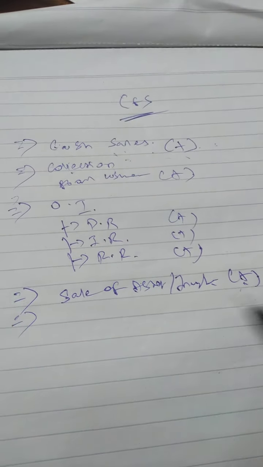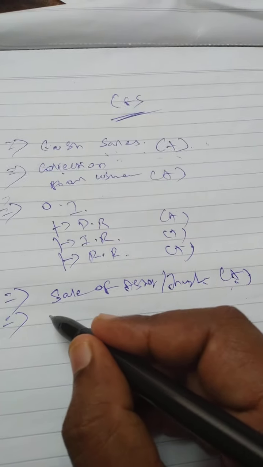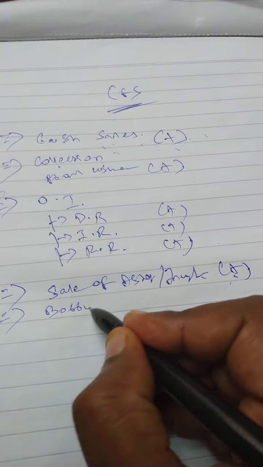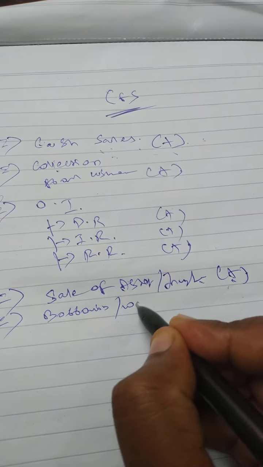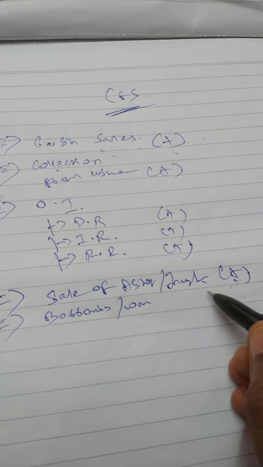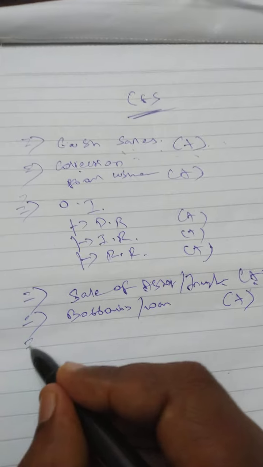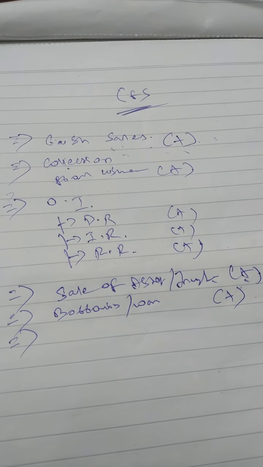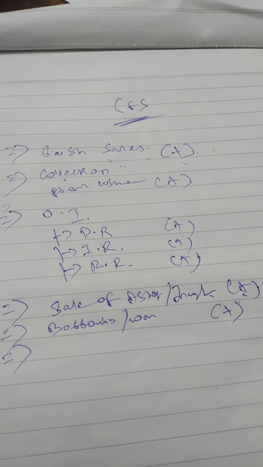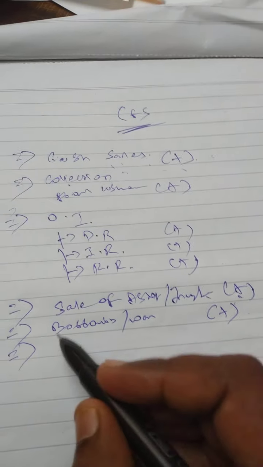How can I receive cash other than this? If I borrow money, borrowing, a loan, then what will I receive? I will receive cash, I will receive it in the bank. Then what else? How can I receive cash? If I issue